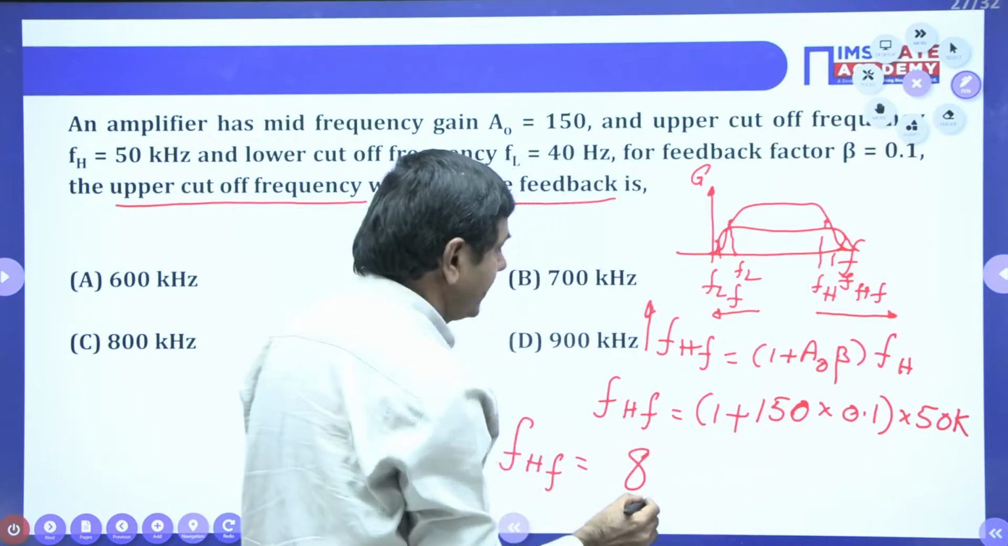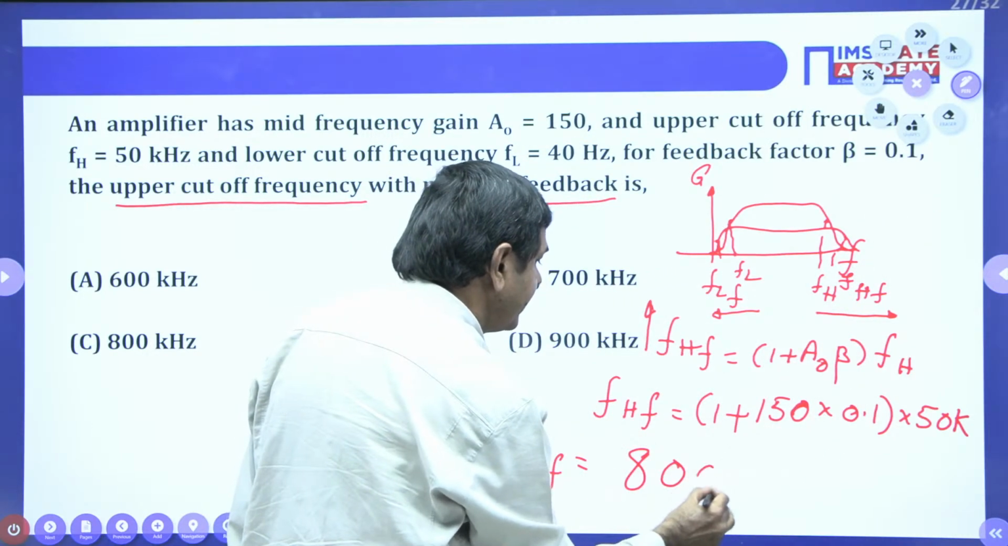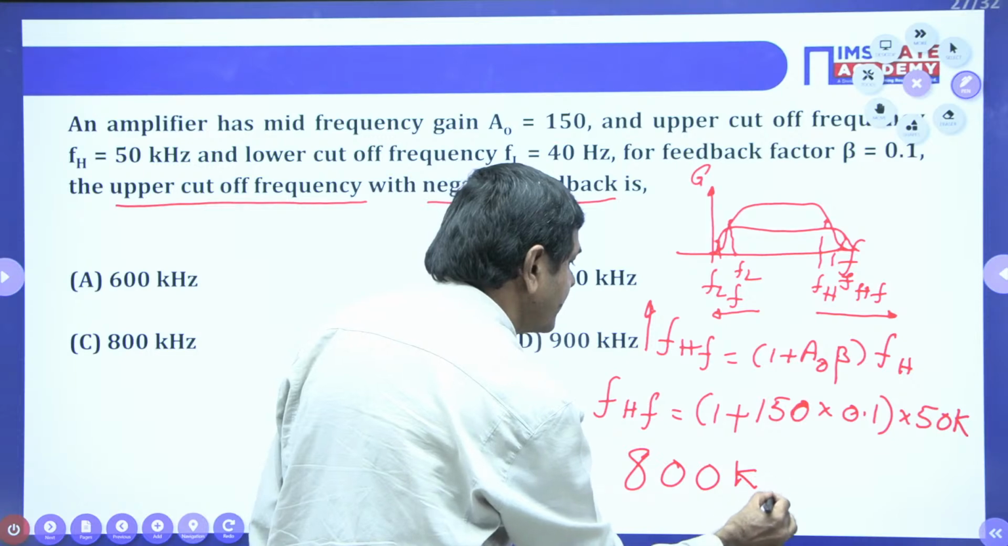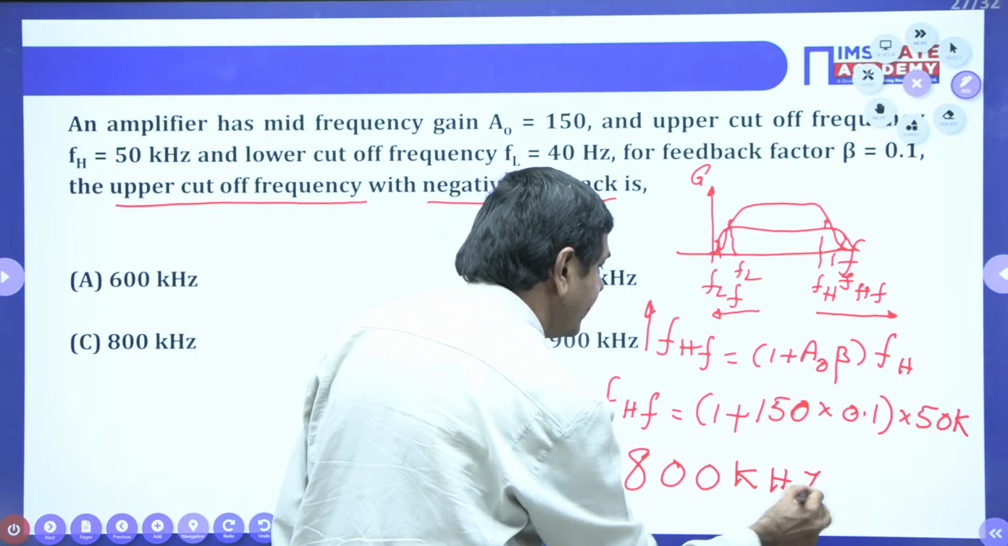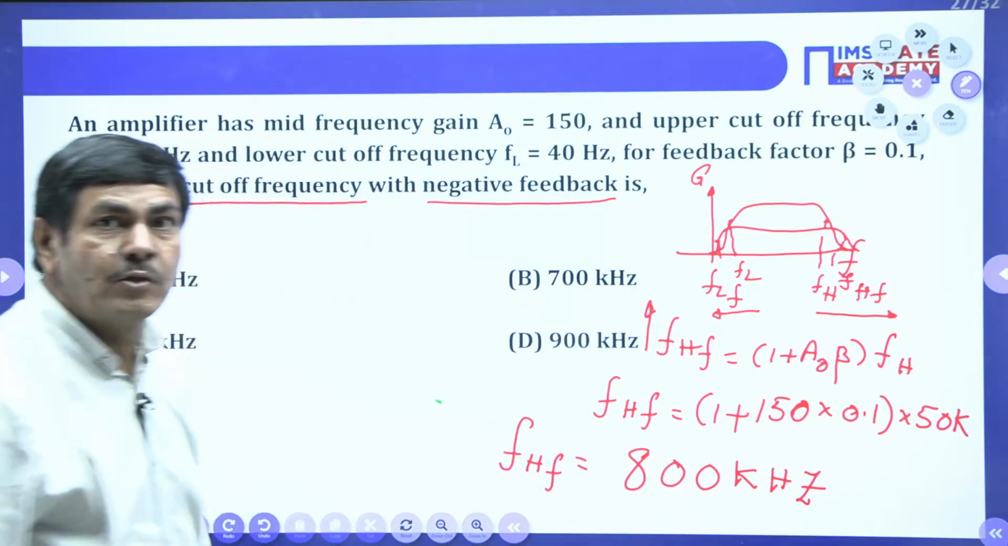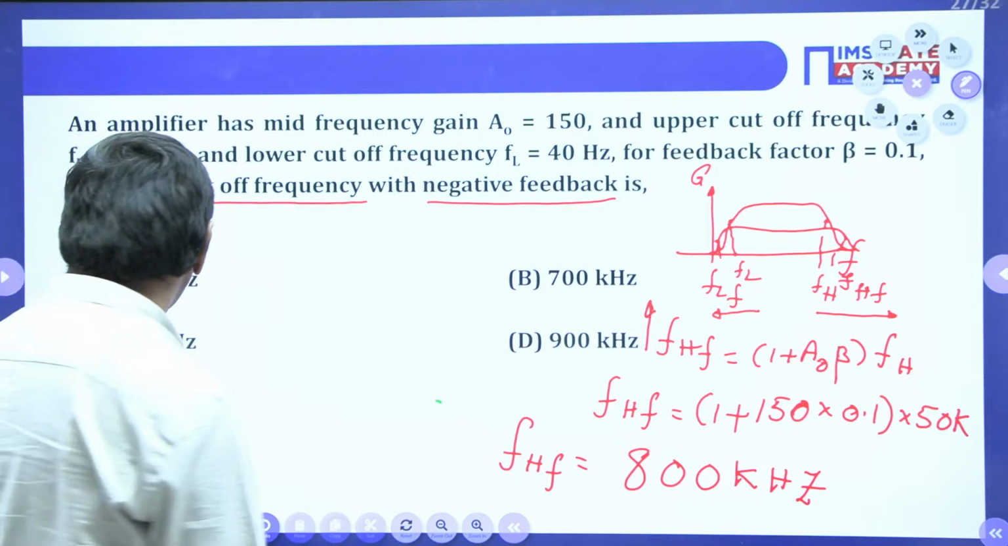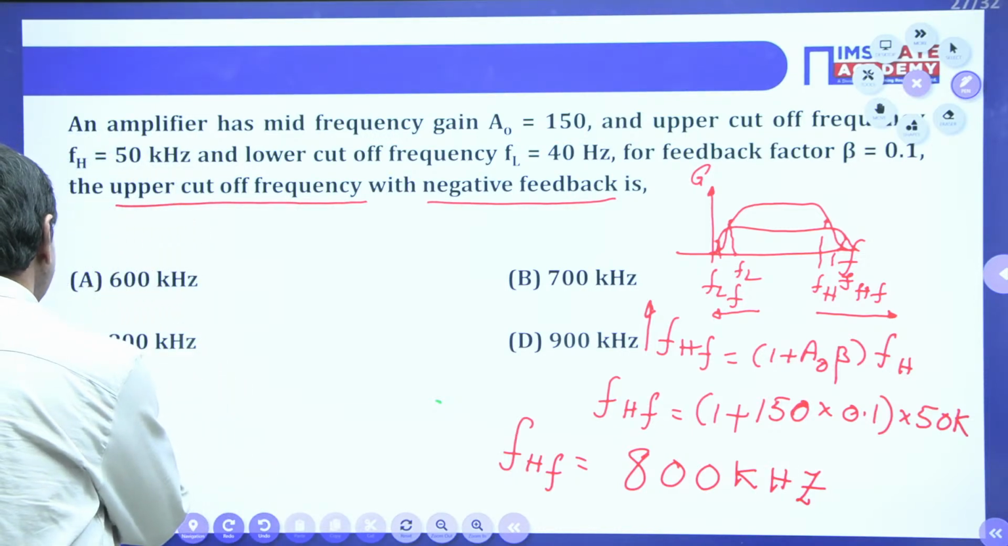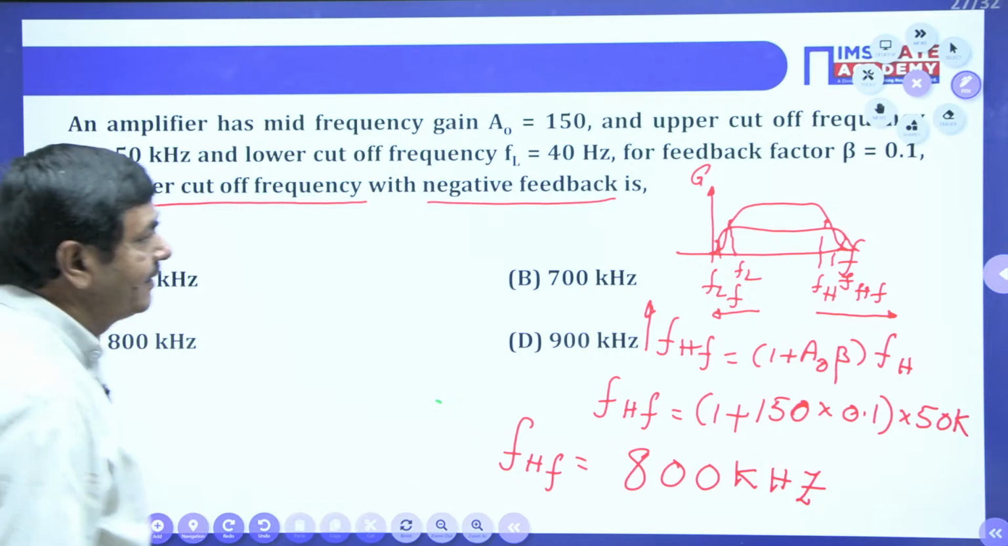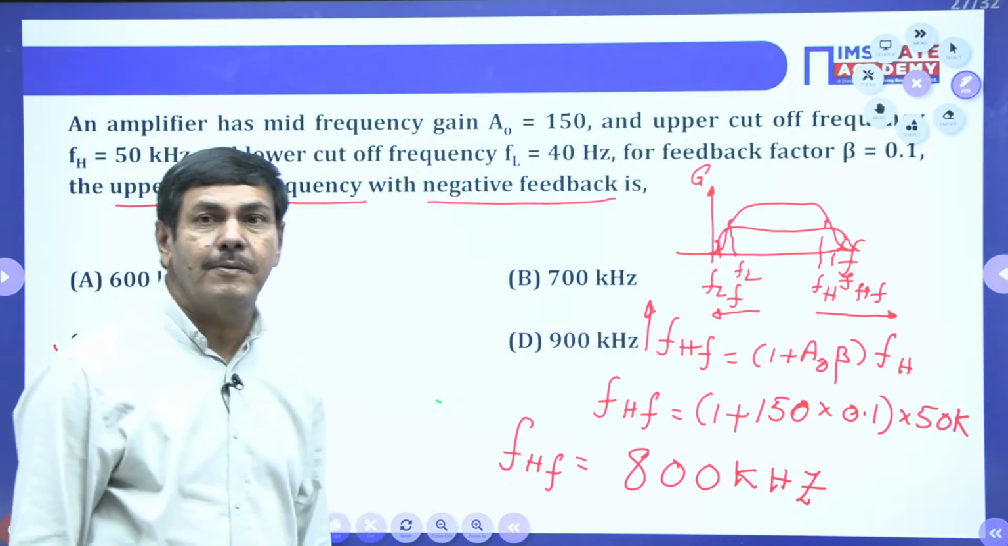I can write 800 kilohertz. When you are using the calculator, that value comes as 800 kilohertz only now. So which option is correct? Option C is correct in this problem, we can say. That is the required answer for this problem.